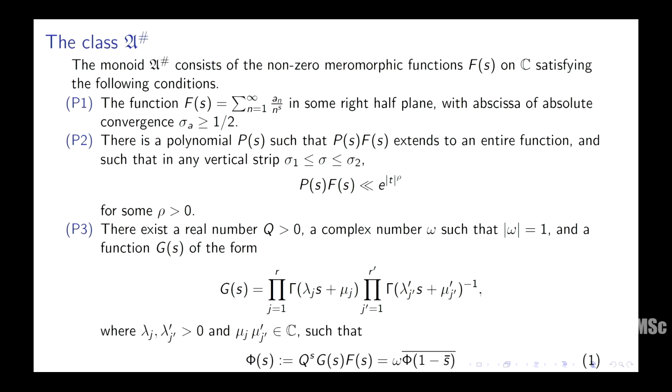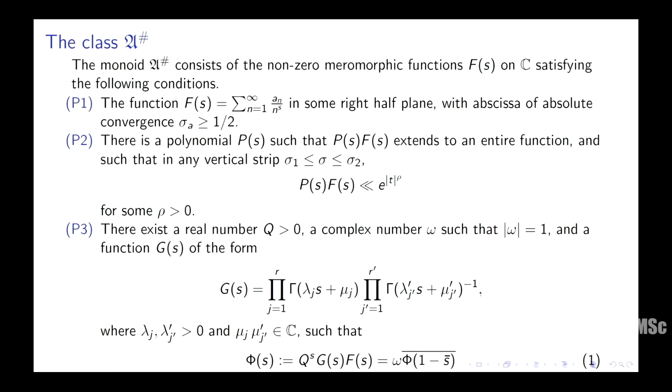So here it is, λ_j', these things that occur there, they are completely arbitrary positive real numbers, and μ_j' are completely arbitrary complex numbers. So I could have something like Γ(s/2) divided by Γ((s+1)/2), for example, as a factor that occurs.